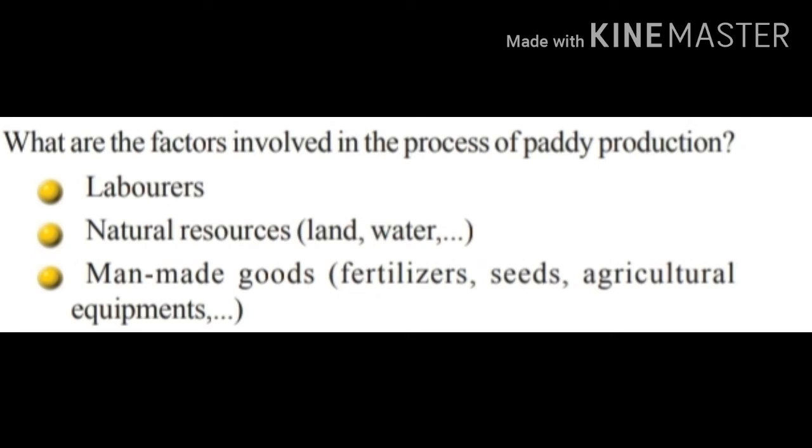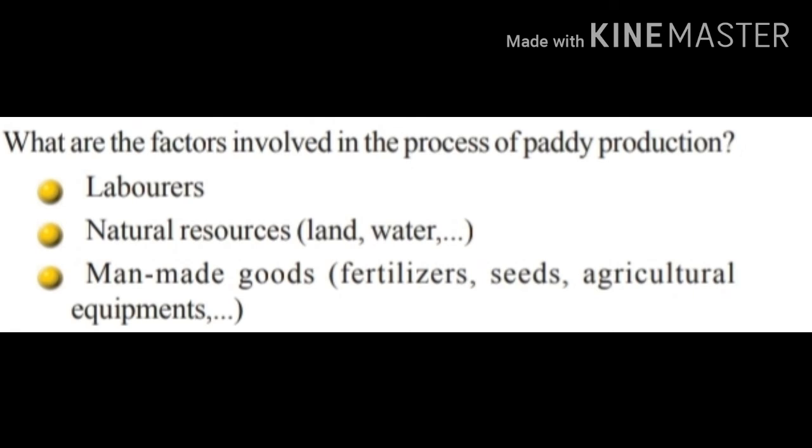And third, man-made goods such as fertilizers, seeds and agricultural equipment are also used. Production can be completed only with the involvement of many factors. The factors involved in the production process are called factors of production.